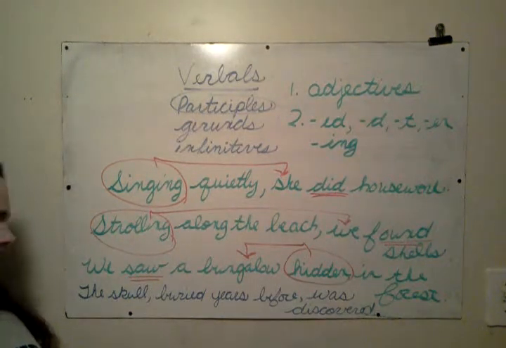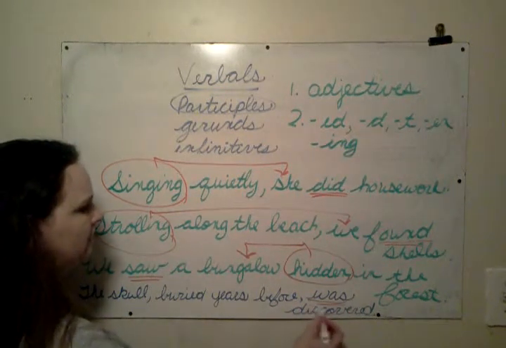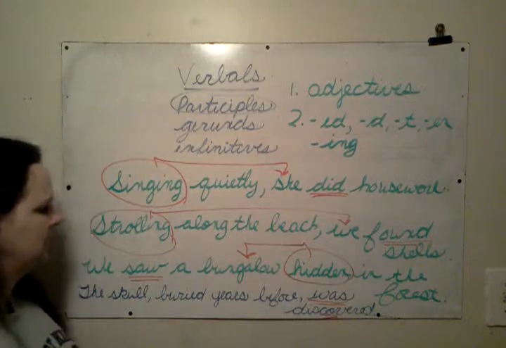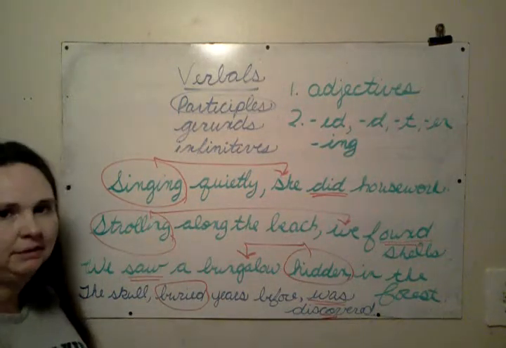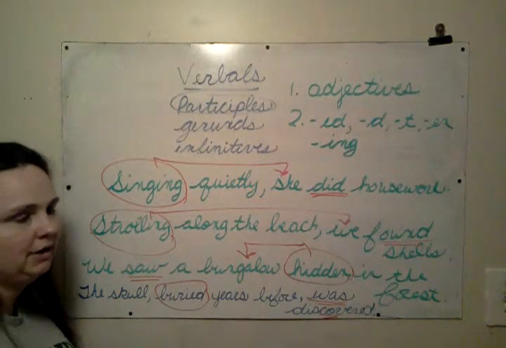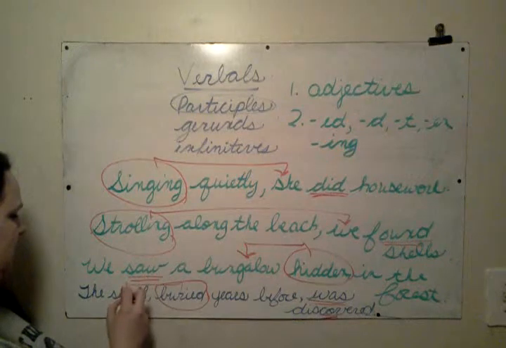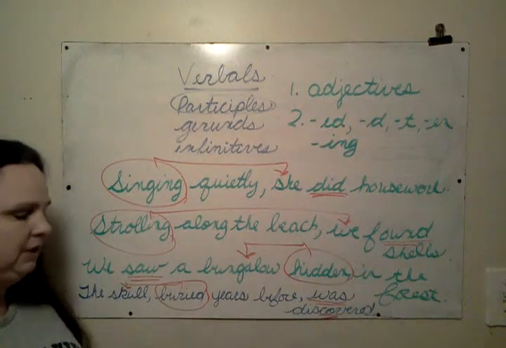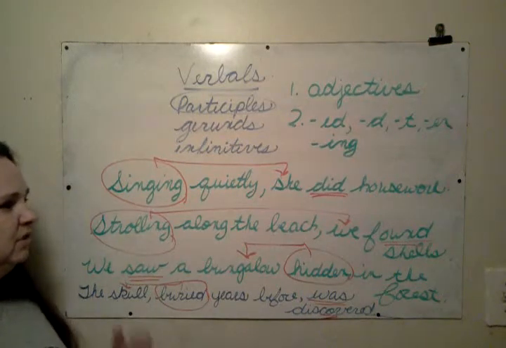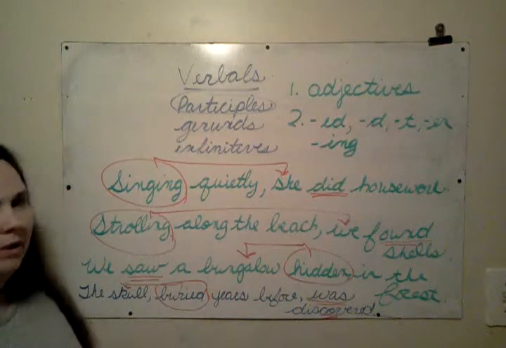The skull, buried years before, was discovered. Was discovered is the verb in the sentence, but buried is a verb form. It's a past participle verb form because had buried, right? Have buried. It is modifying skull. Which skull? The buried one. So it's being an adjective in the sentence. So sometimes they take this form. They are participles.